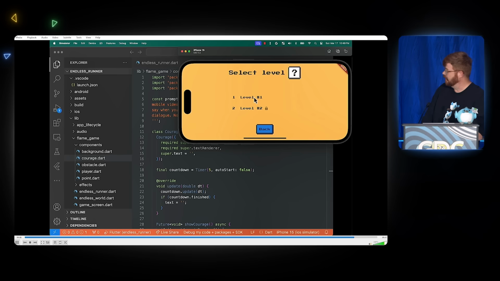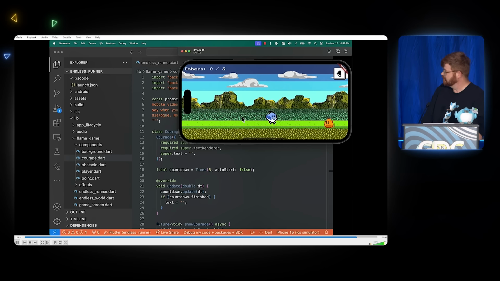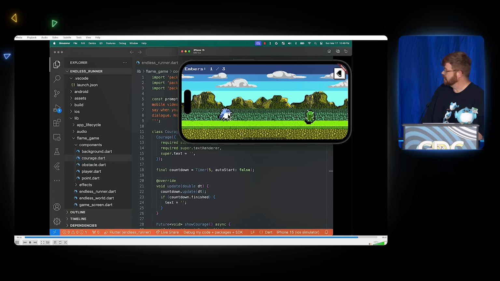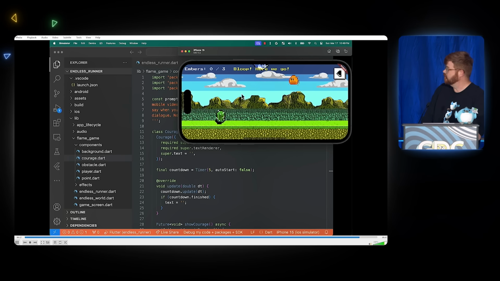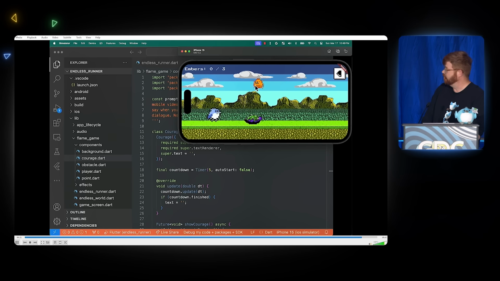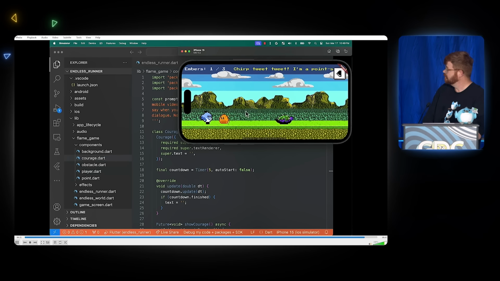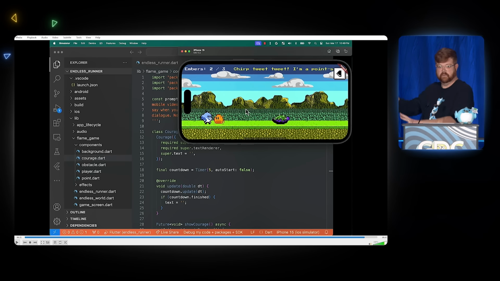So now I can go back in the game, start over, and there's Dash. There we go, a slight delay. And there's my text, and that's generated on the fly from the Gemini model using the Generative AI SDK for Dart. And that's my woohoo moment.